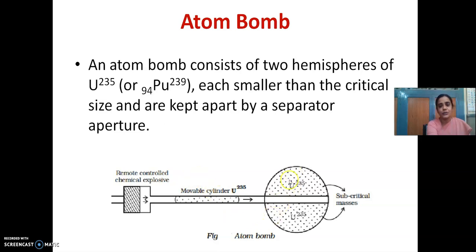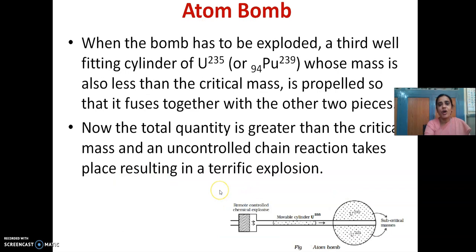These 2 uranium-235 pieces are kept separated by the separator aperture so that they do not come together and cause the explosion. So, when we want the explosion to take place, the uranium-235 kept within this piston is pressed with greater energy so that it goes and fuses between the hemispheres of uranium-235 and makes a perfect sphere, a single uranium-235 mass.